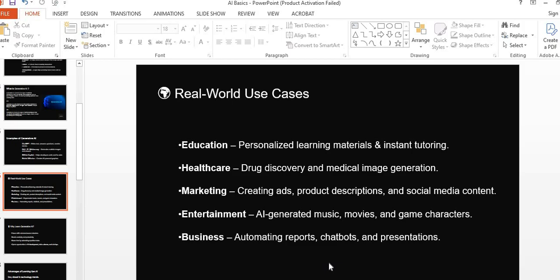In entertainment, AI generated music, movies, and game characters. And in the business domain, automating reports, chatbots, and presentations are examples of real world use cases of generative AI.